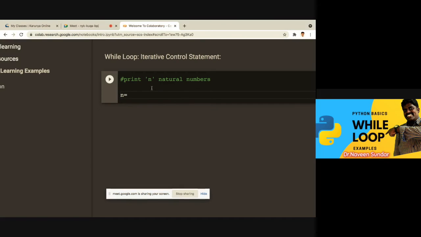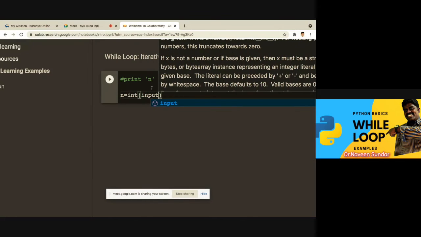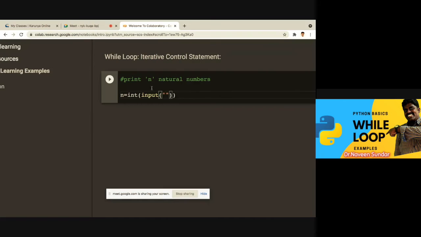So n equal to, for input, what do we have to do? Type conversion is very important. That's why I'm giving int. Got it? int of input, and then I give a prompt, enter the value of n. Got it? Okay. So I'm going to give the value of n. Once it is given, automatically the numbers have to be printed.